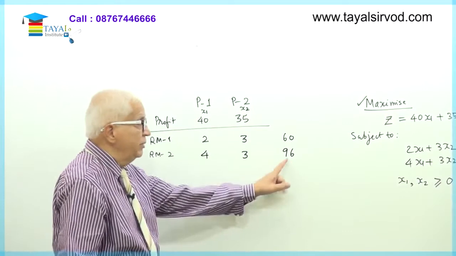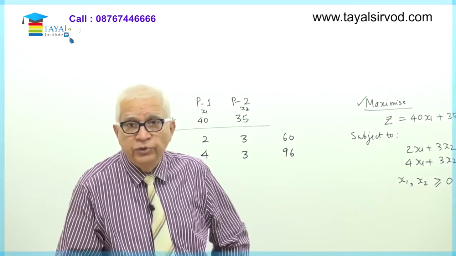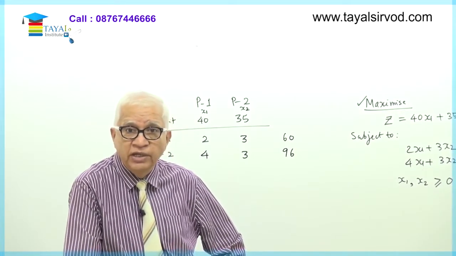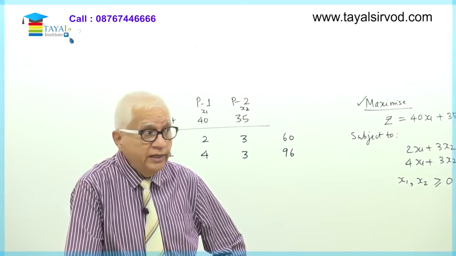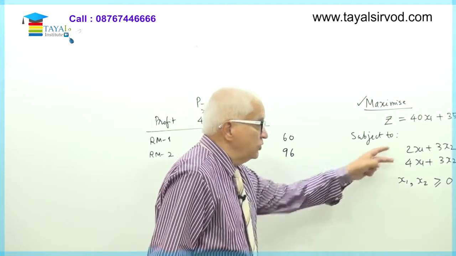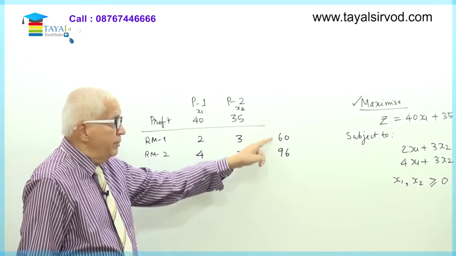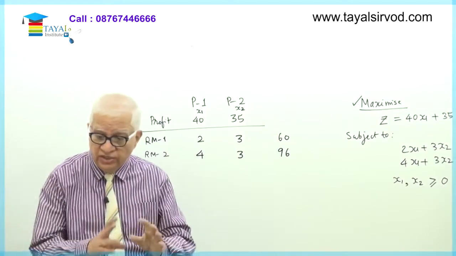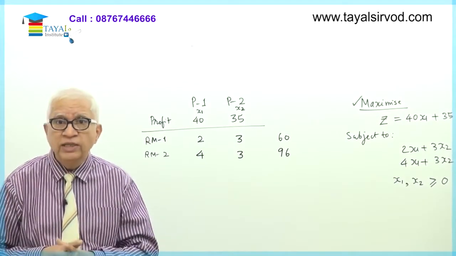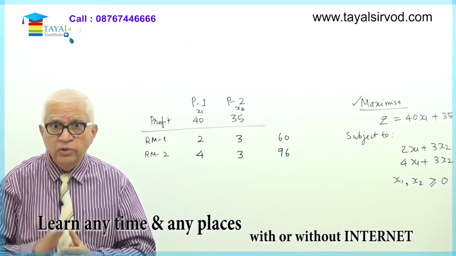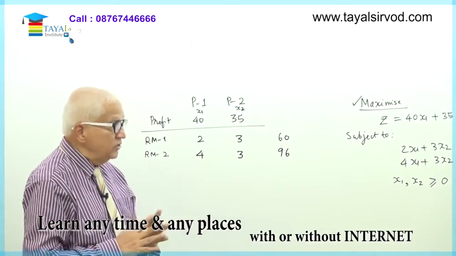And what is the limitation? The limitation is it will be available only to the extent of 96. I am free to use less than 96, but I cannot ask anything more than 96, not even 1 unit more than 96. Fine. So these are the 2 constraints. These 2 constraints here are on account of 2 raw materials, of which there is a limited supply. So this is called a constraint. Constraint is an operational condition. I cannot ask for more than this: raw material number 1, 60, raw material number 2, 96. Okay, good. So these are my constraints.